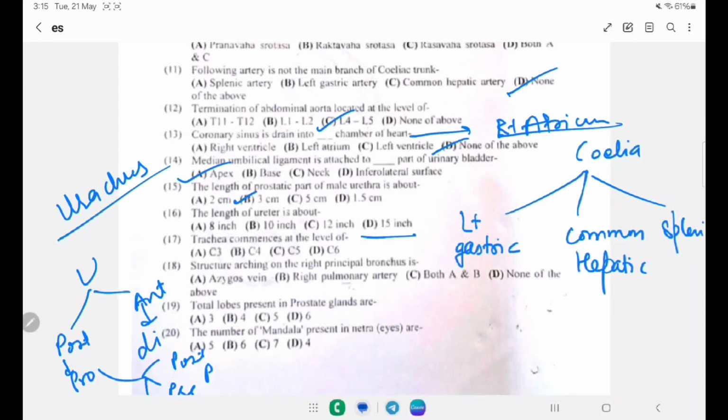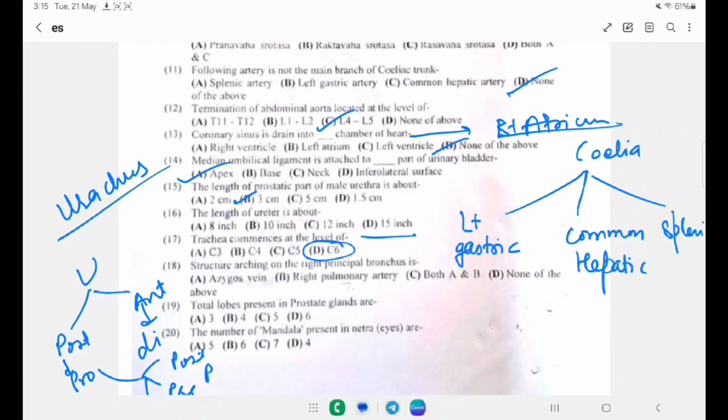Next is, the trachea commences at the level of A. C3, B. C4, C. C5 and D. C6. Right answer is C6. Means the trachea starts from here. The structure arching over the right principal bronchus is A. azygos vein, B. right pulmonary artery, C. both A and B, D. none of the above.